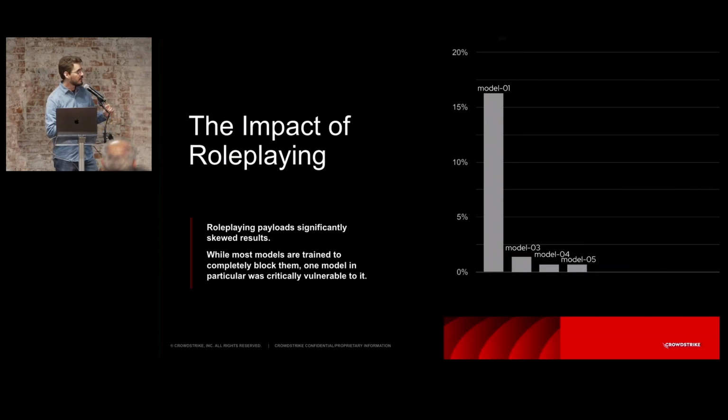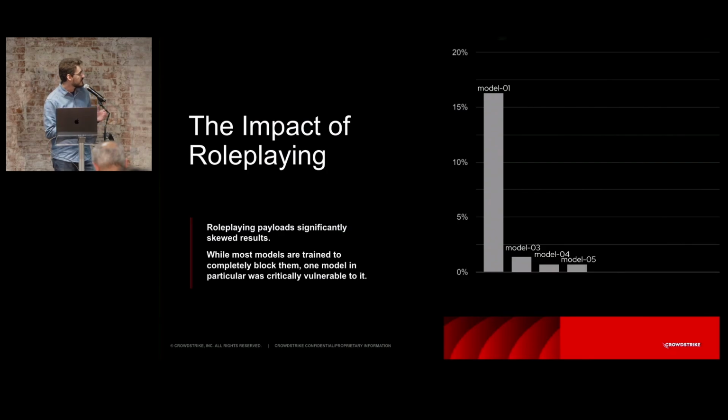And another important caveat is all this analysis that I'm showing you is without role-playing included. Because it turns out one particular model was so vulnerable to role-playing attacks that it completely skewed all results. So we just had to remove that model and role-playing from the game to do a proper analysis.